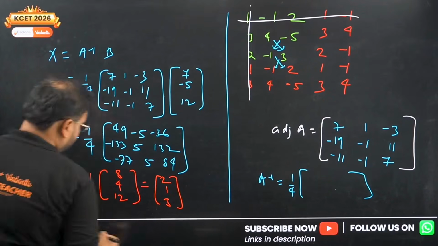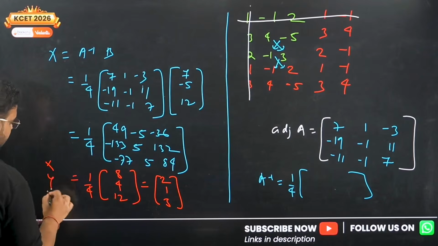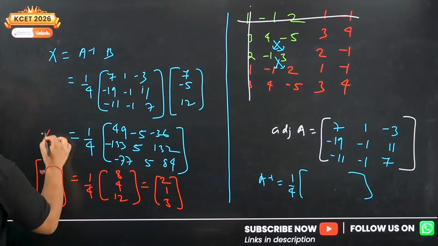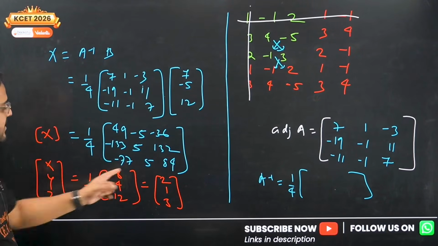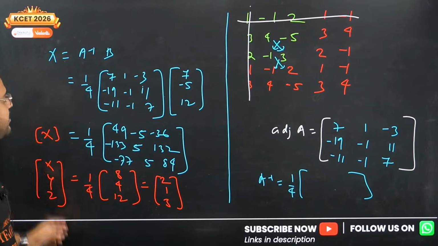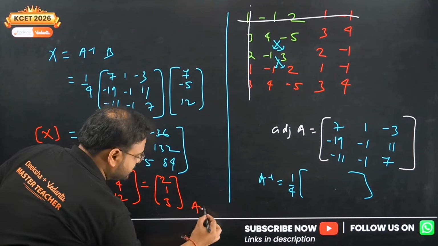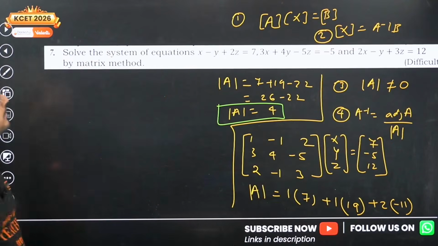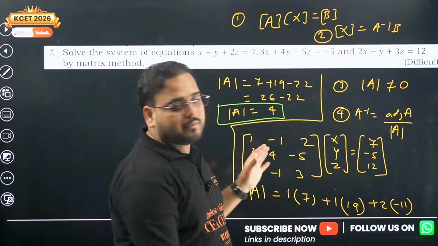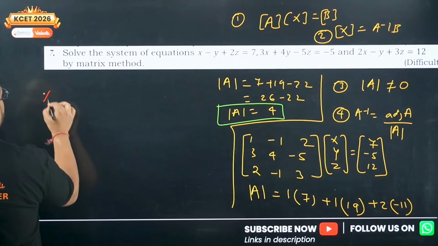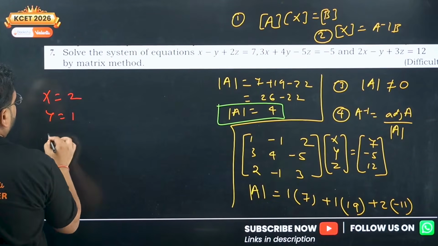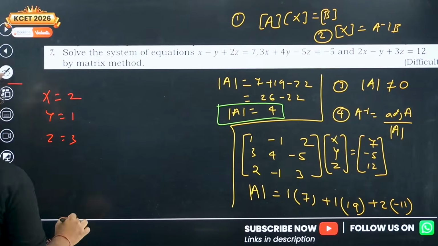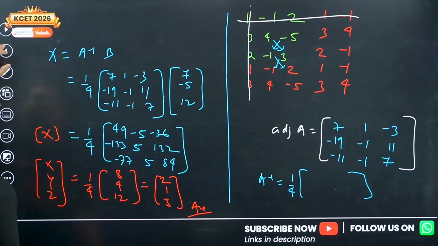This is the value of the variable matrix X, Y, and Z, which is nothing but the matrix X if you cross check. So X is nothing but 2, Y is 1, Z is 3. That's your final answer. Okay, done. So this is your answer for the 5-mark question. I can write it again over here. X is coming as 2, Y is 1, and Z is 3. Alright, check. 2, 1, 3, correct.